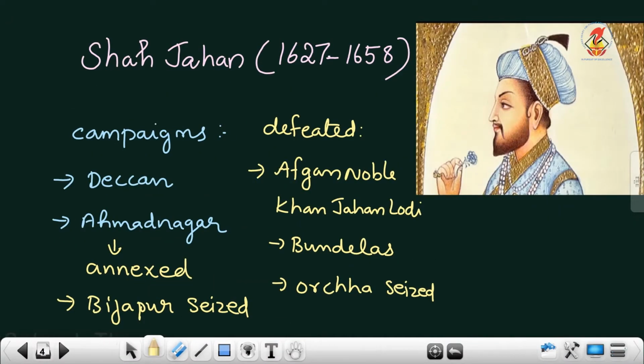Now the next emperor was Shah Jahan. Shah Jahan ruled from 1627 to 1658, and his campaigns were mainly in the Deccan. He continued campaigns in the Deccan, and he could annex Bijapur and Ahmadnagar.